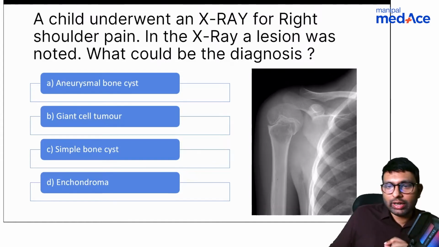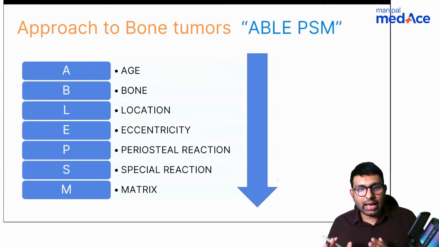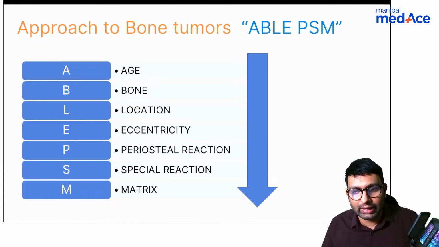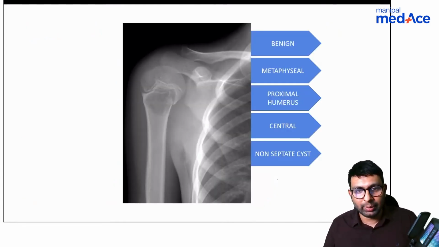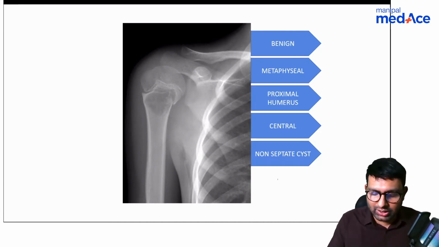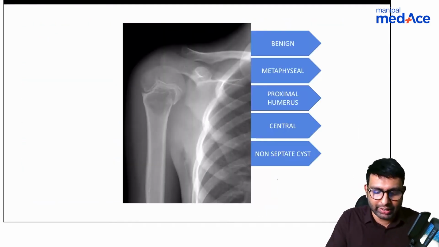Okay, let's go into these criteria again for this question as well. And the criteria again remains the same: ABLE PSM, that is age, bone, all of that. Okay, Sakshi believes it's C again. Through the criteria, I can tell you, age again is not of any problem. Child is mentioned, so age is not a criteria that we can use.